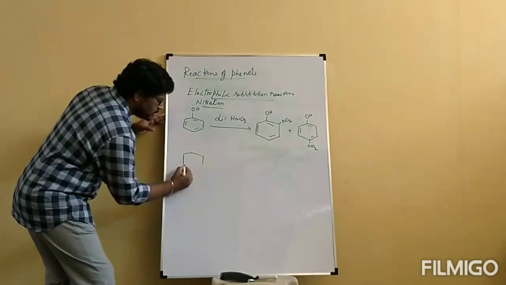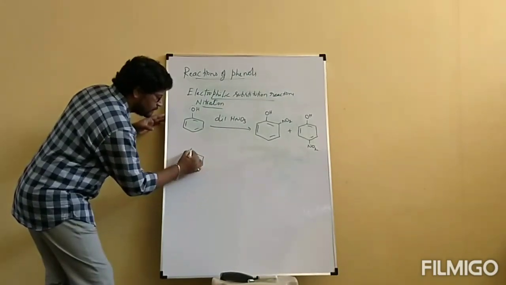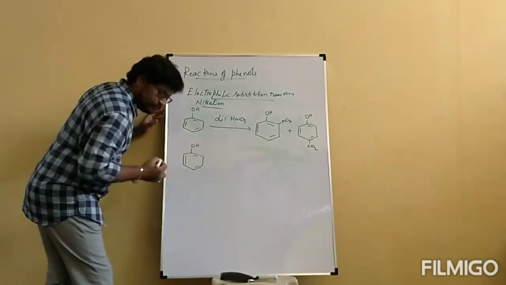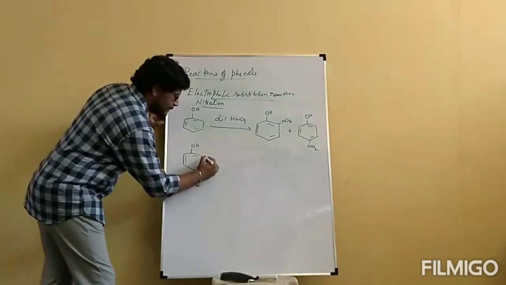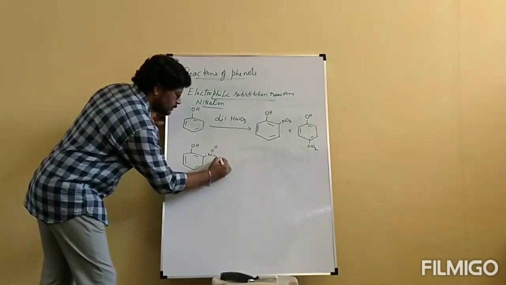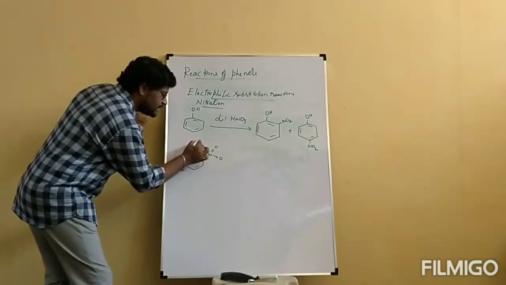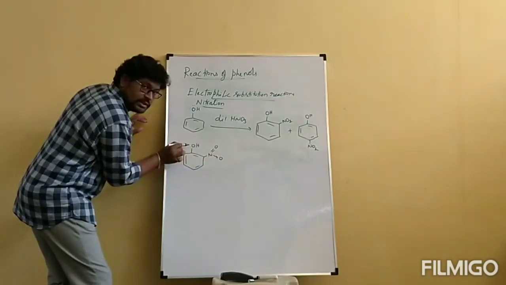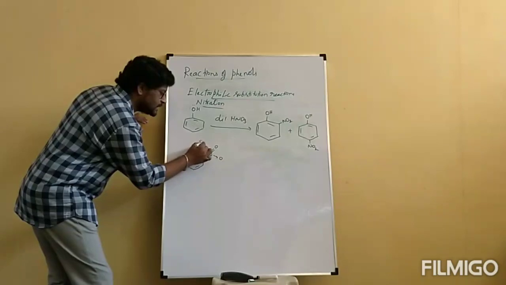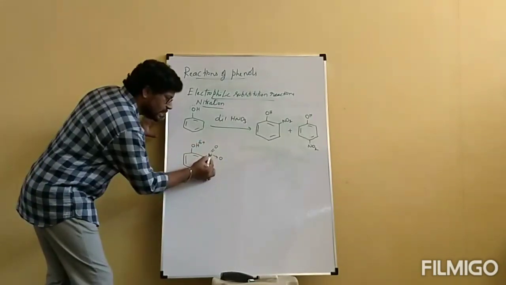This is one molecule of orthonitrophenol, in which hydrogen bonded to oxygen develops a partial positive charge, and oxygen is bonded to nitrogen.